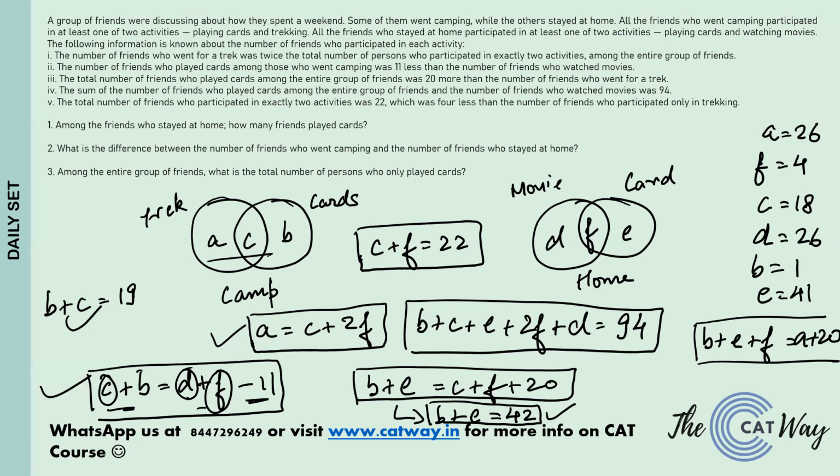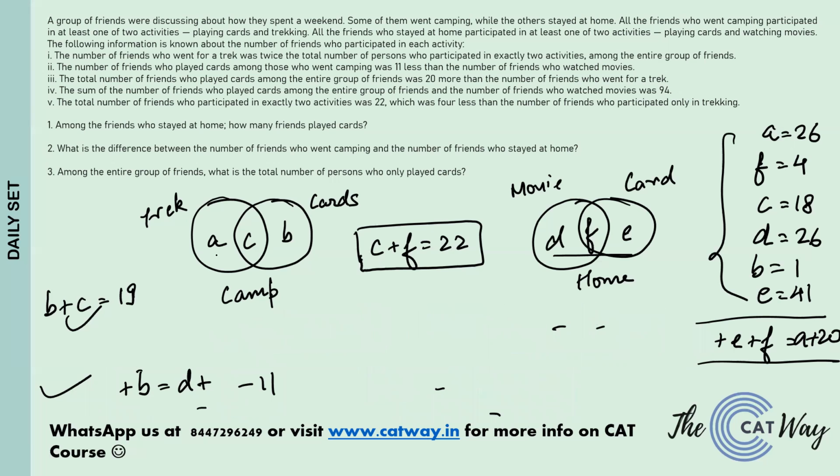We had 6 variables and now we have the value of all those variables. So that means the set is solved. We do not need any of the data now. We just have to put the values. So the value of a is going to be what? 26. That is only trekking. Total number of trekking is going to be equal to, this will be here 18. Total number of trekking is 44. Only cards is b, so it will be 1. The value of d we know to be 26. Value of f we know to be 4. Okay, and the value of e we know to be 41.